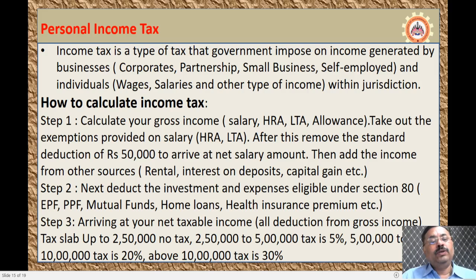0 up to 2.5 lakhs. Between 2.5 to 5 lakhs, it is 5%. 5 lakhs to 10 lakhs, it is 20%. And above 10 lakhs, it is 30%. This is the slab that we have presently in our Indian tax.